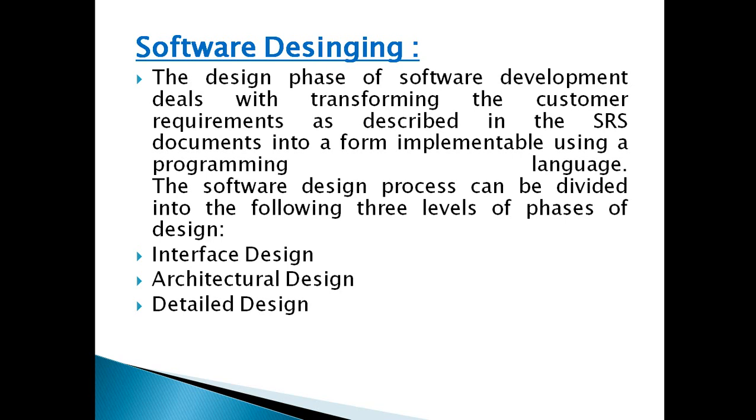Interface design is where the system must interact with the user, right? The second one, architectural design, designs the structure of the system.